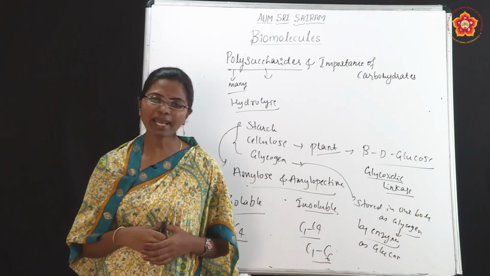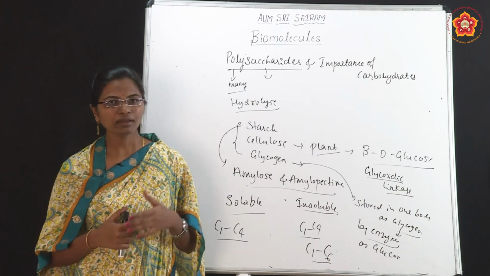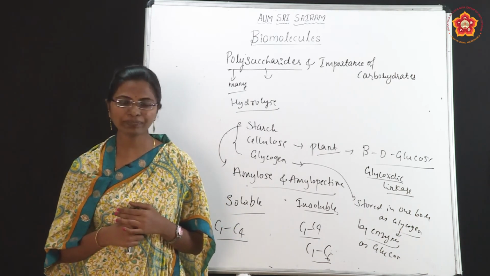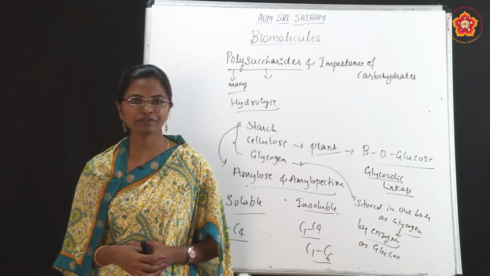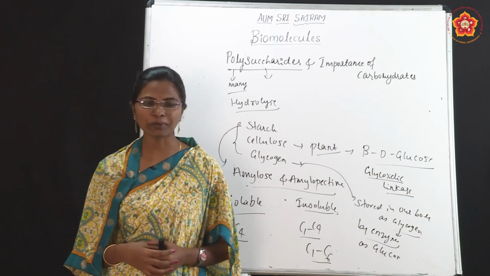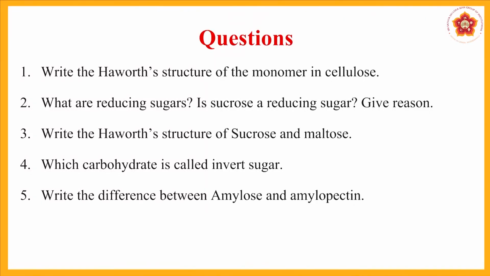So till now we have discussed carbohydrates as a whole, right? Now take an assignment for this concept about carbohydrates. The questions are: write the Haworth structure of the monomer in cellulose. You have to find out which monomer is present in cellulose and write the Haworth structure of that. That is alpha D glucose. You have to write the structure of alpha D glucose.